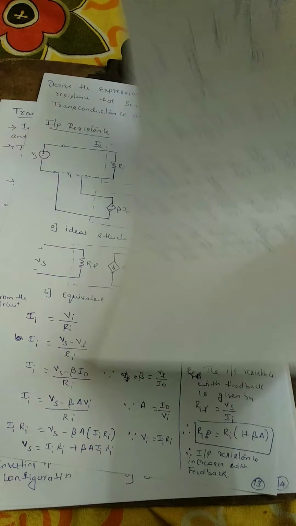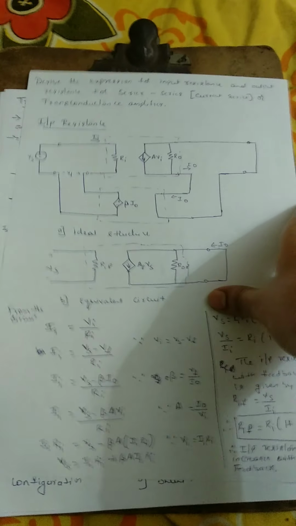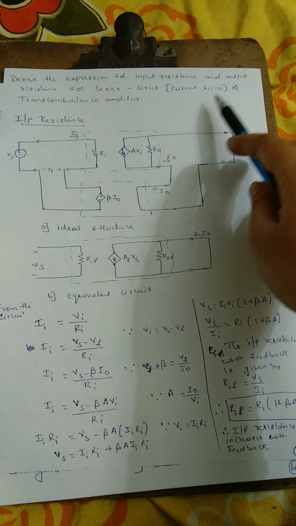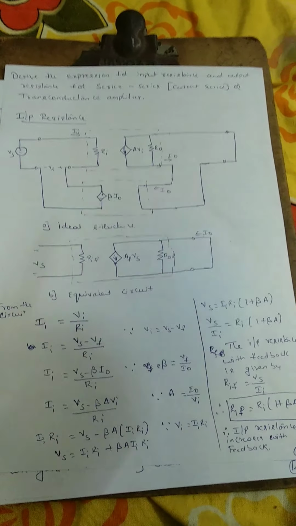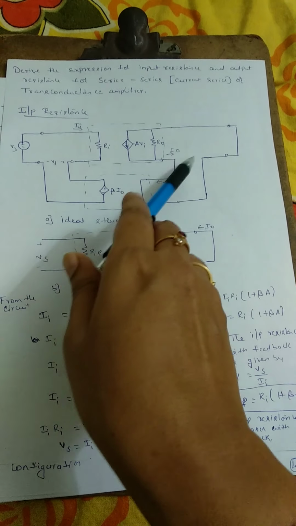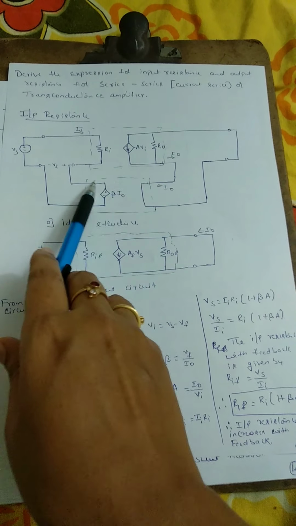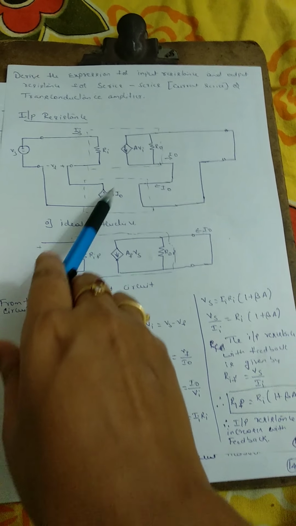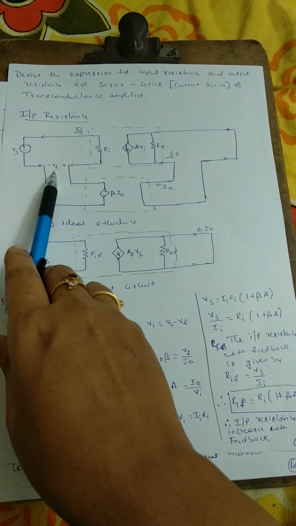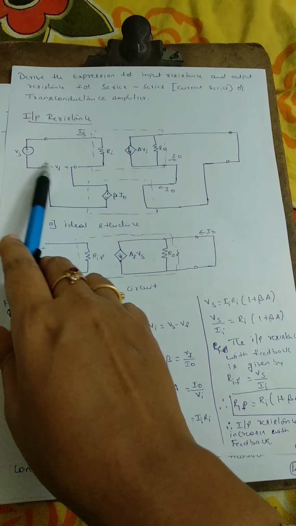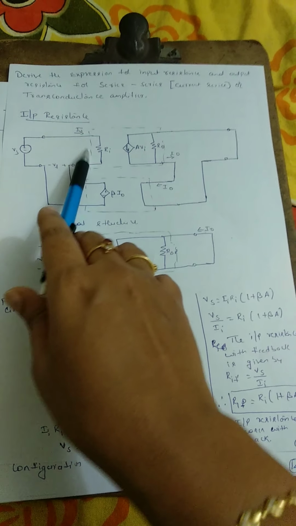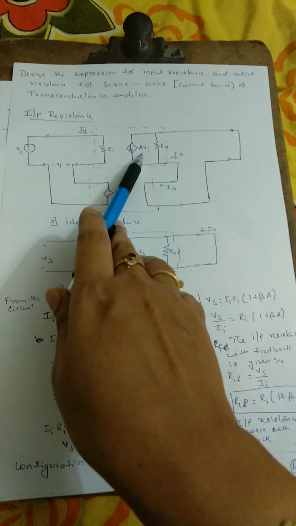Okay, so next we'll derive the input resistance and output resistance for the transconductance amplifier. It is also called current series or series feedback. The input is voltage, the output is current I0. This is sampled and given to the feedback network. This is the feedback network, which has a gain of beta I0. The output is VF, a voltage that we mix with VS, and again we are giving it as VI. So this is AVI.